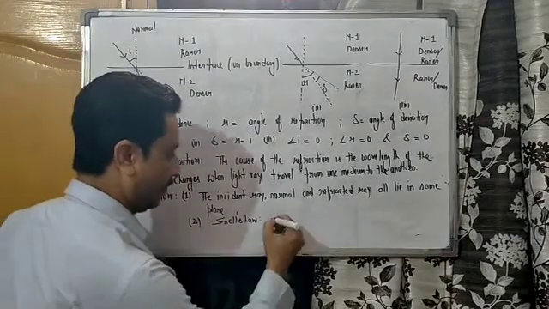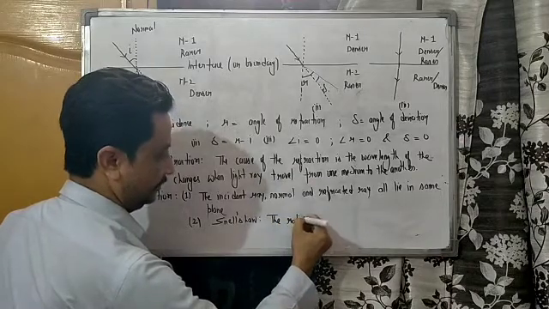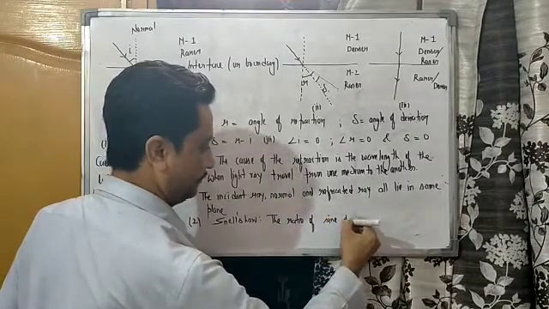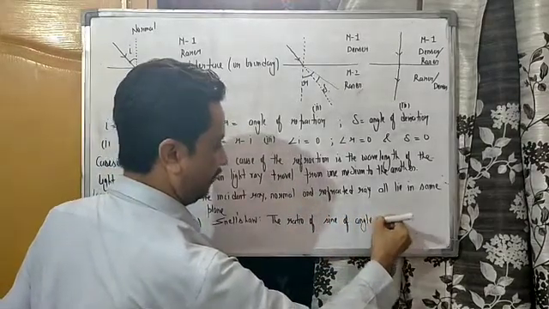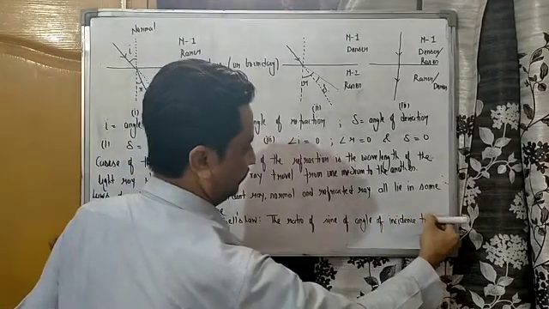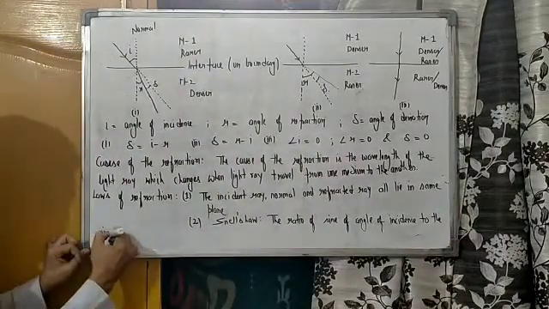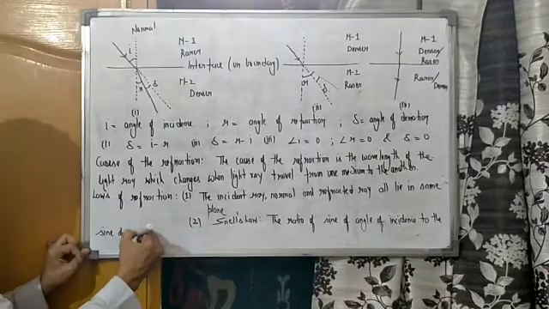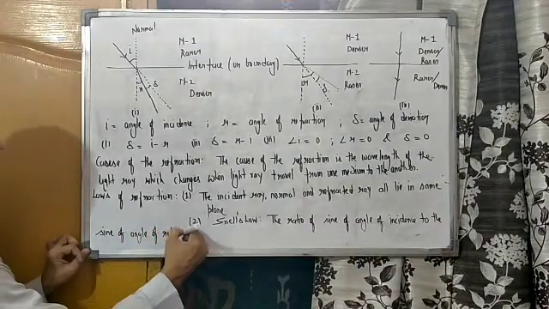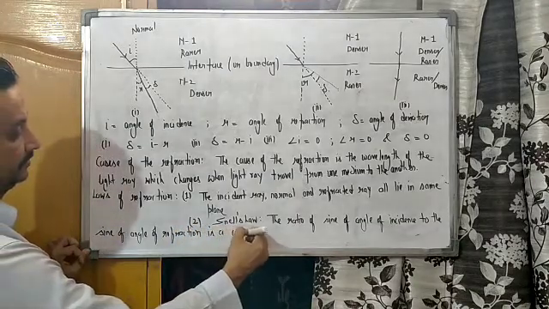The ratio of sine of angle of incidence to the sine of angle of refraction is a constant.